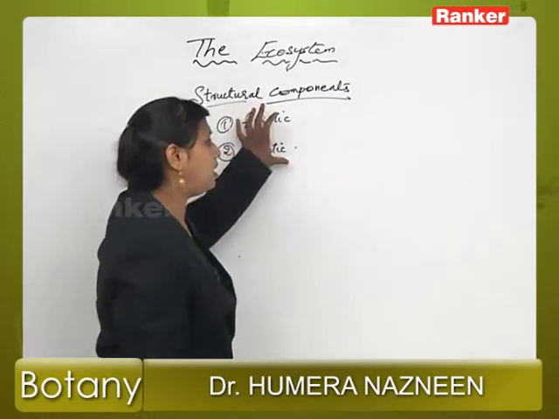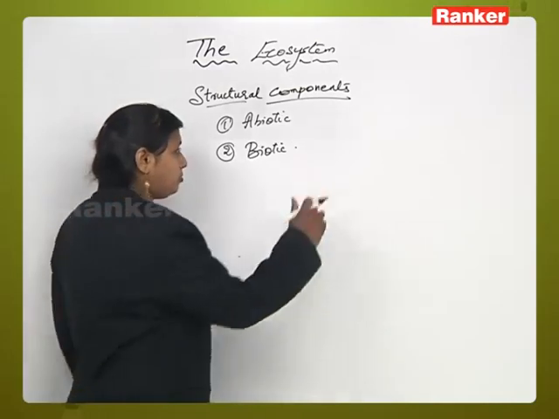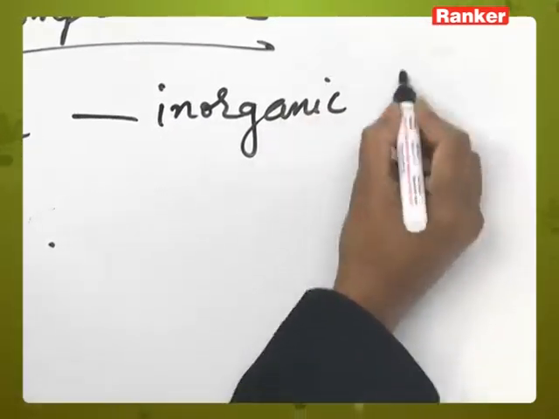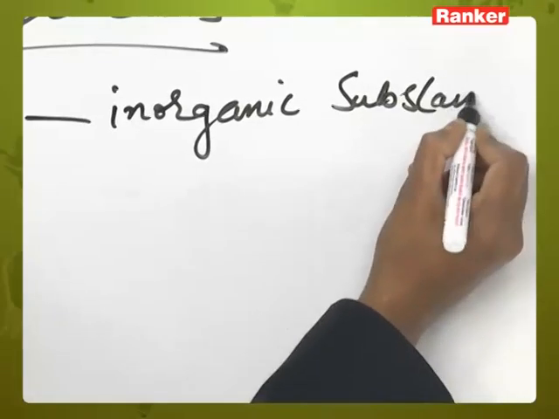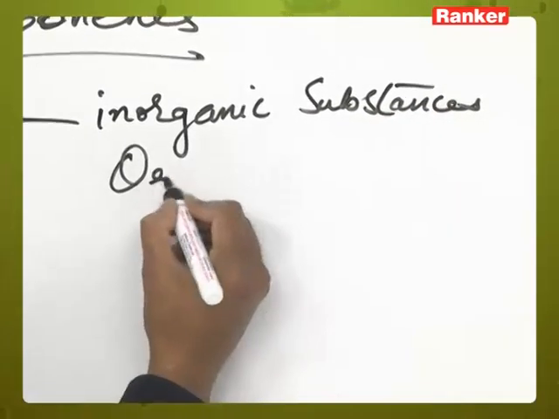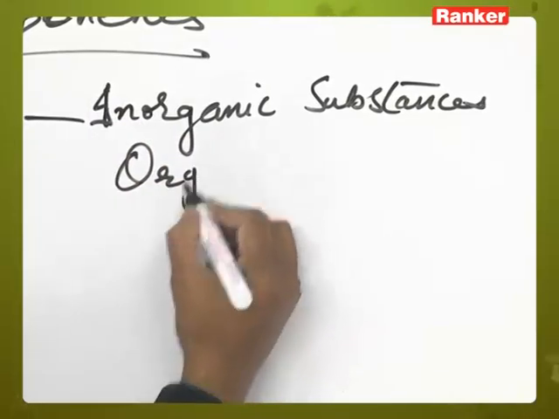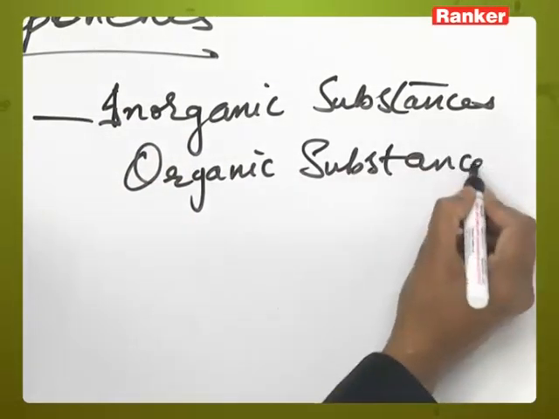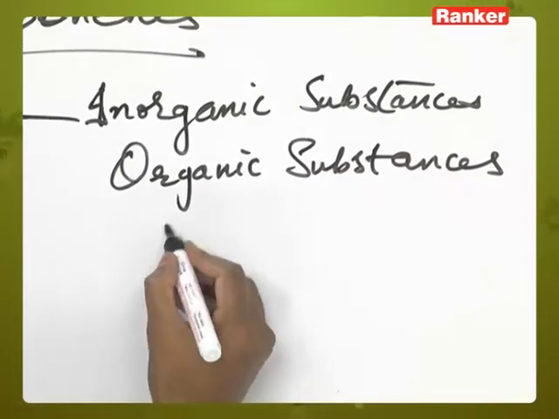Now, in abiotic components, we will talk about inorganic substances, organic substances, and climatic factors.